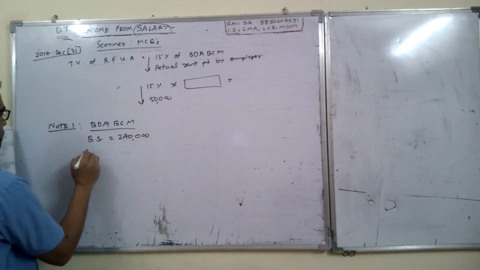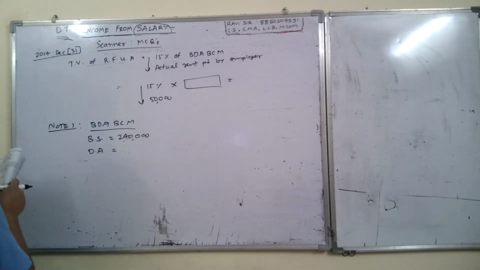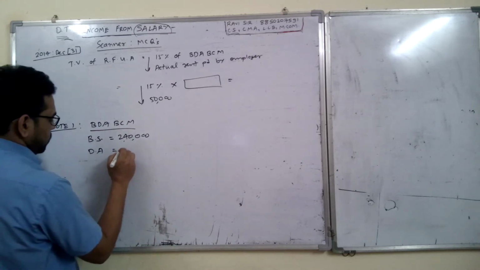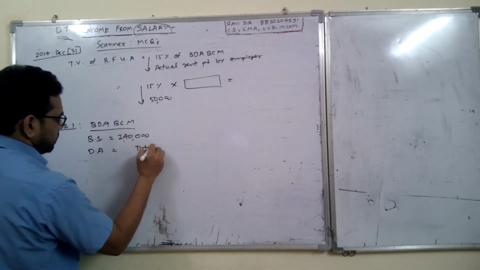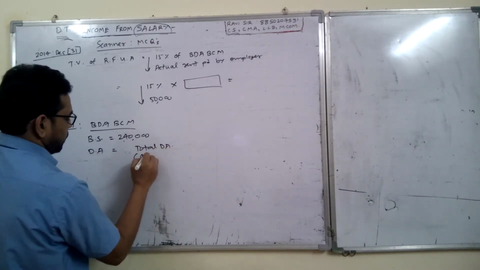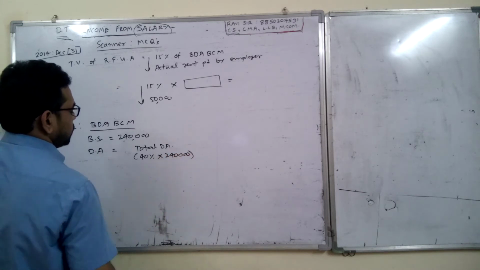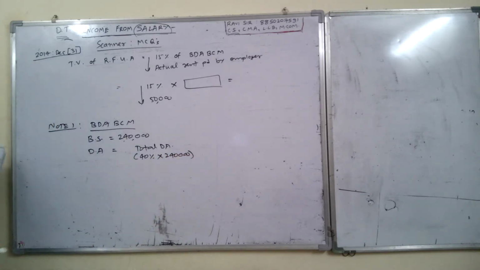Then DA. For DA, what they are saying, DA is 40% of basic salary. So total DA is 40% of basic salary, which is 2,40,000. So 40% of 2,40,000, first you have to calculate that.